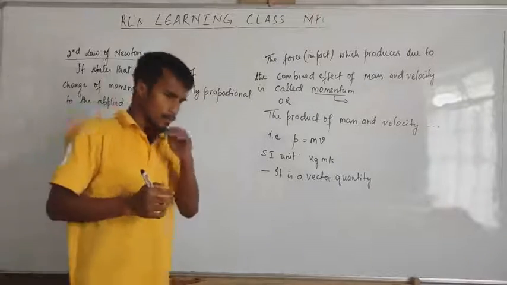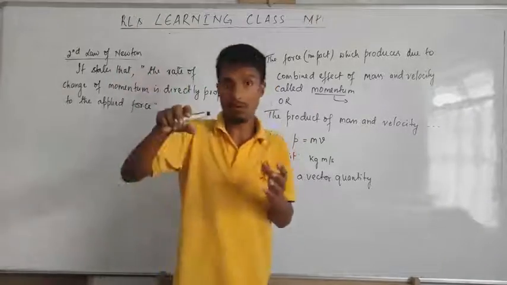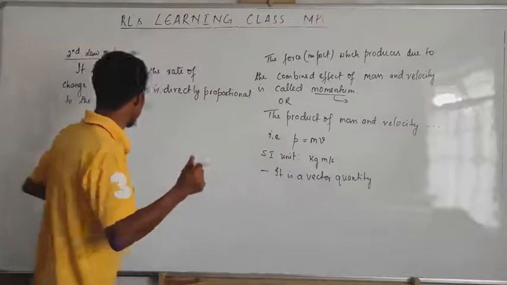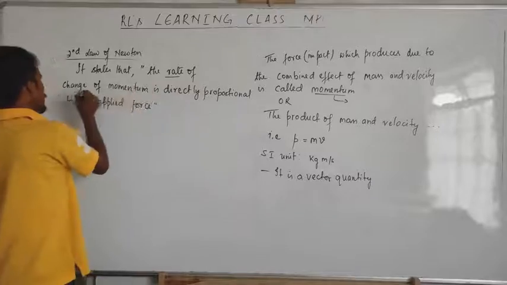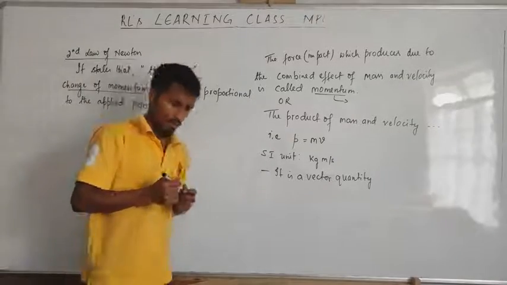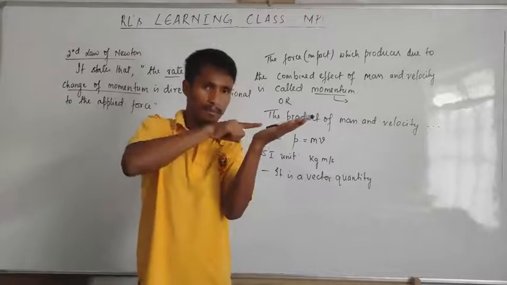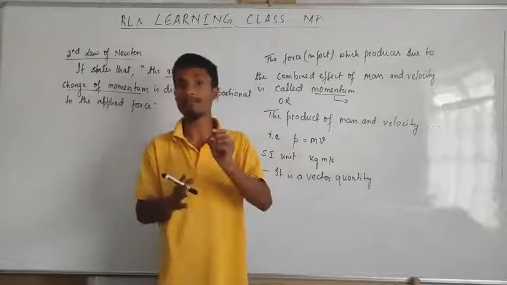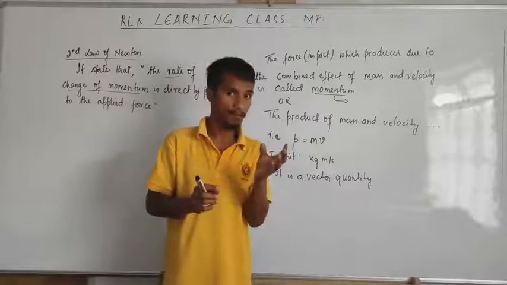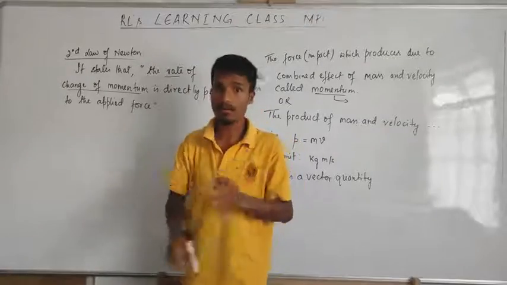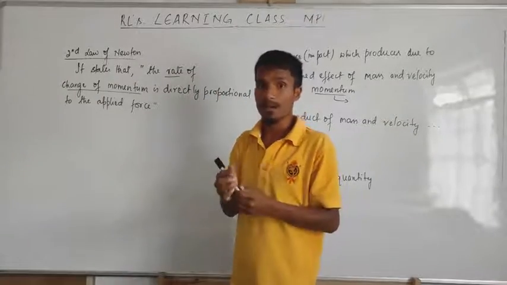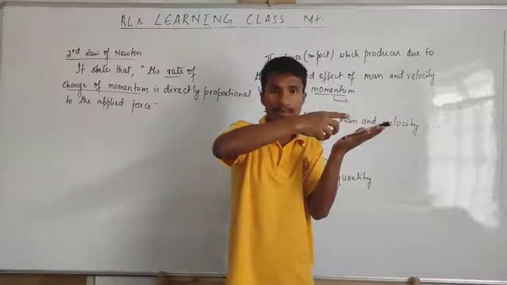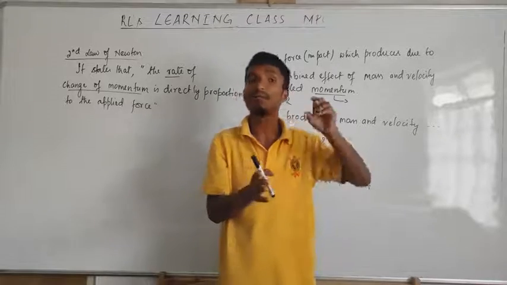What's the meaning of this rate of change? If the force is more, then momentum also will be more. And if the momentum will be more, then force also will be more. Then what's the meaning of rate of change of momentum? Whenever the object moves, remember we always compare anything with some reference point or some reference frame. Here we take a reference with rate, meaning time. Once we apply a force, the object moves. Then at a particular time, how much is the momentum?